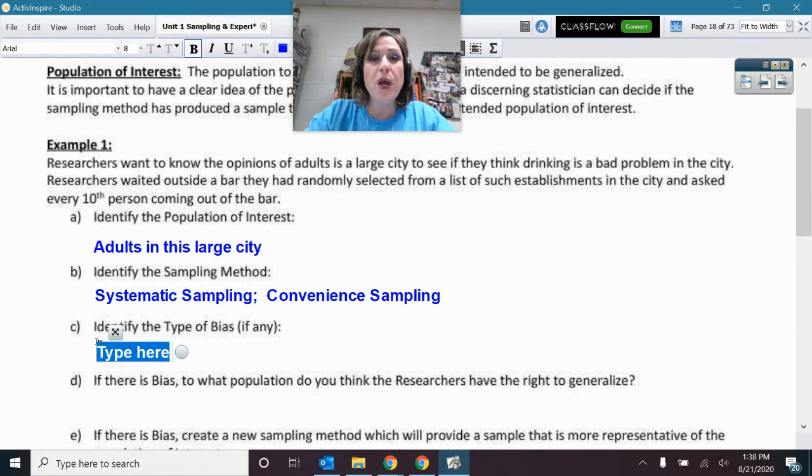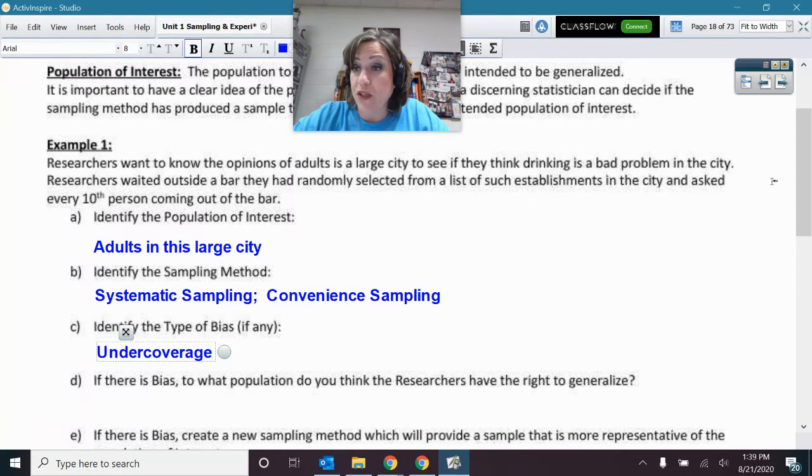What do you call that when you're leaving out a portion of the population? Undercoverage. You're systematically leaving out a portion of the population. They're not getting counted.